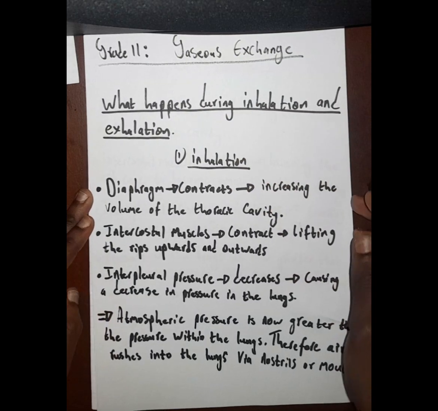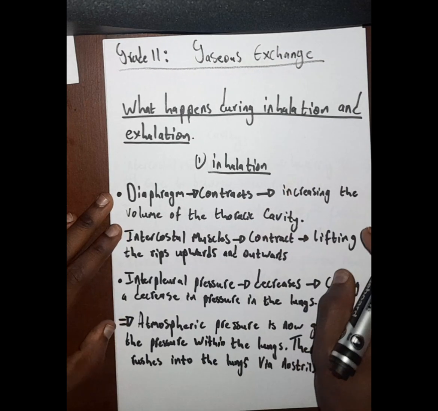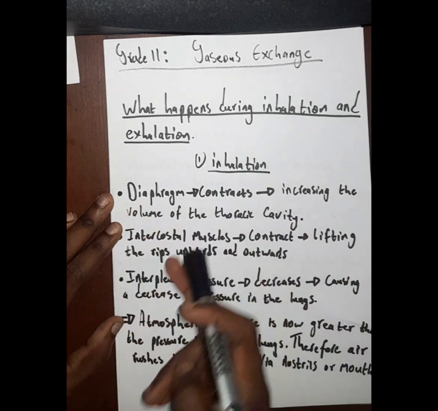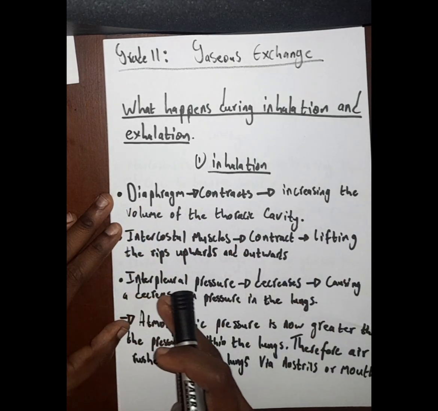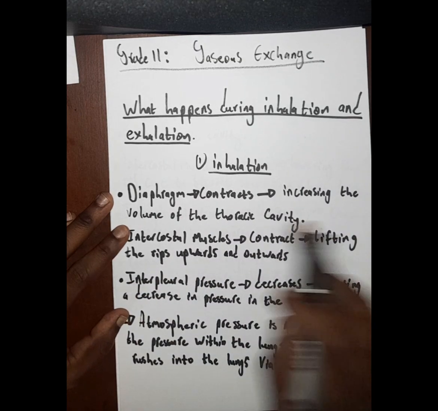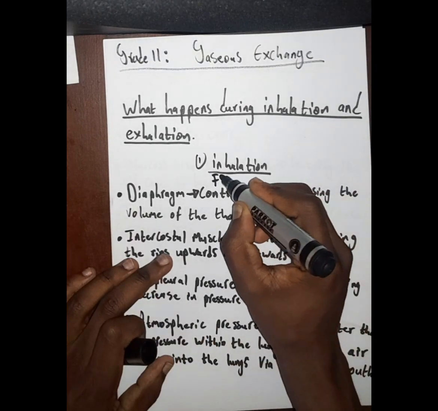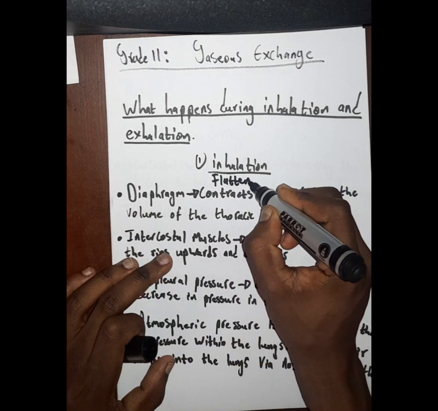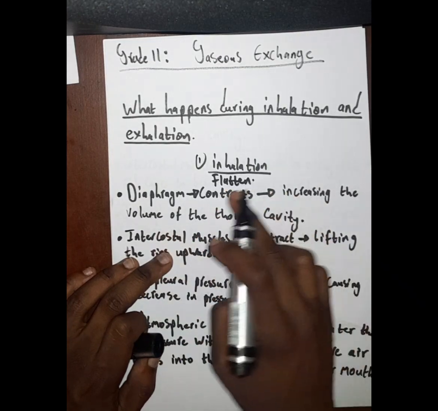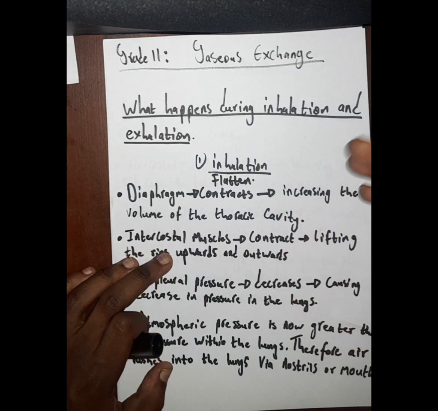Now, okay, let's continue. When you are asked the question of what happens during inhalation, you're supposed to talk about the diaphragm, the intercostal muscles, and the interpleural pressure. Now, what happens with the diaphragm is that it will contract and flatten, increasing the volume of the thoracic cavity. Remember, when we're talking about the thoracic cavity, we're also talking about the rib cage and everything there.